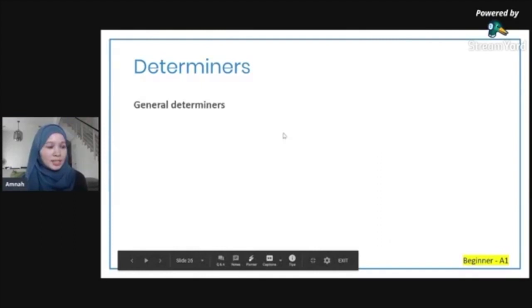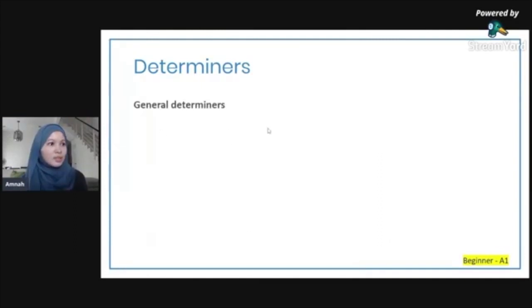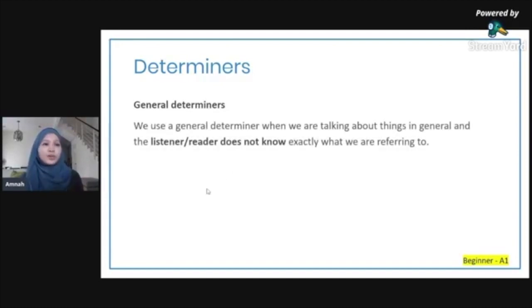All right, let's look at a different type of determiner. The one that we talked about just now was the specific determiner, and now we're going to talk about the general determiner. We use a general determiner when we are talking about things in general, and the listener or the reader of what you're writing doesn't know what you are referring to.